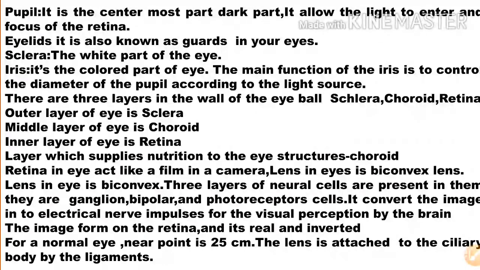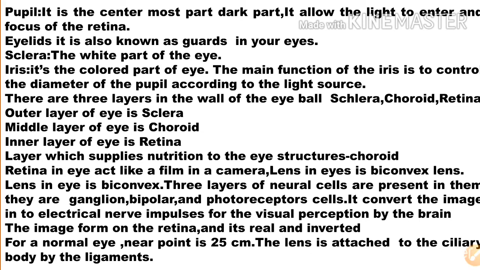So the pupil is the centermost dark part, and it allows light to enter and focus on the retina. Next one, eyelid. The eyelid is also known as the guard of your eyes. It acts like a guard in our eye.